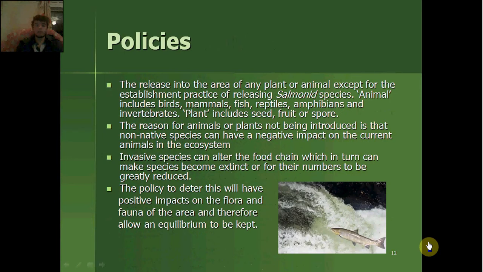Invasive species can alter the food chain, which in turn can make species become extinct or their numbers greatly reduced. The policy to deter this will have positive impacts on the flora and fauna of the area and therefore allow an equilibrium to be kept.